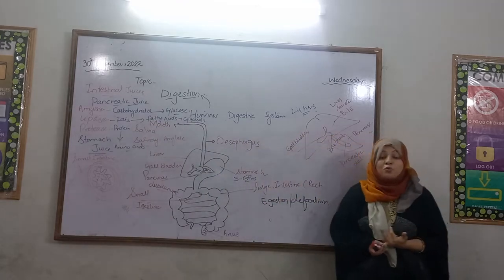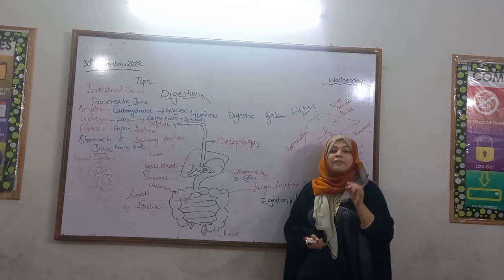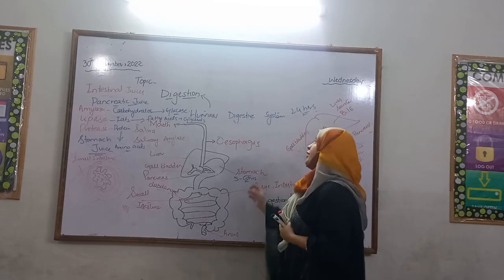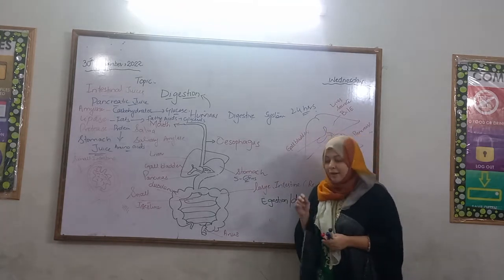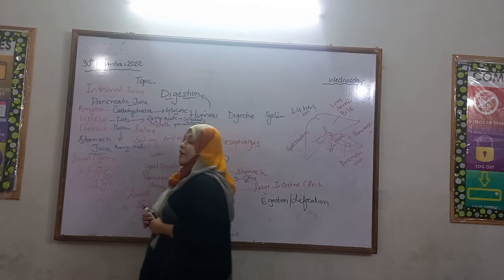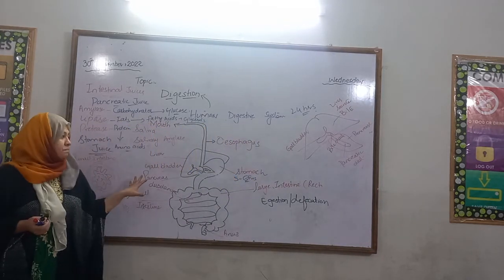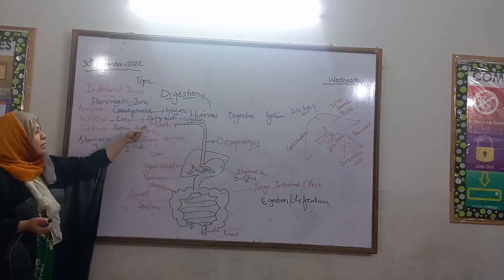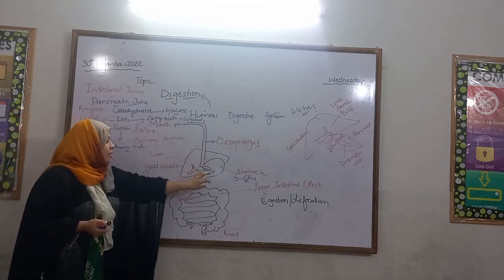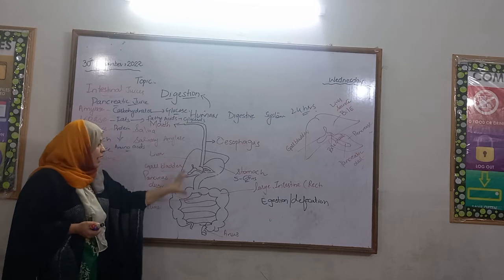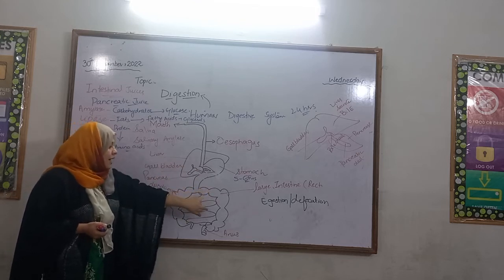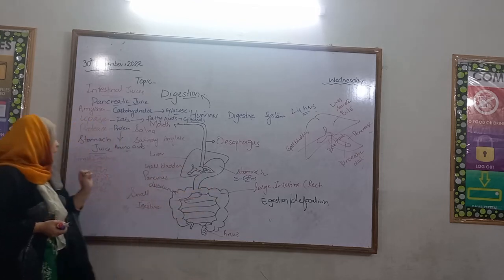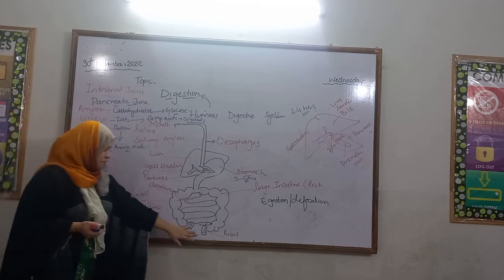What is the use of digestion? The large particles of food are converted into small, soluble particles so that we can get energy from the food. The human digestive system contains the mouth, esophagus, stomach, pancreas, gallbladder, small intestine, large intestine and anus.